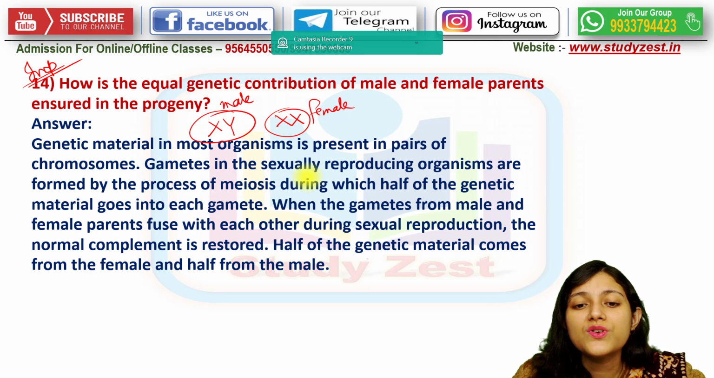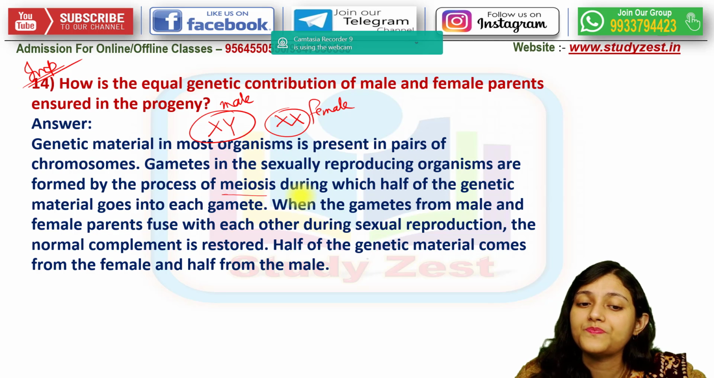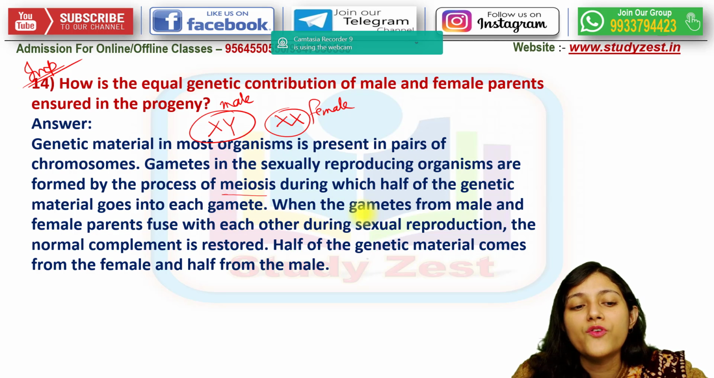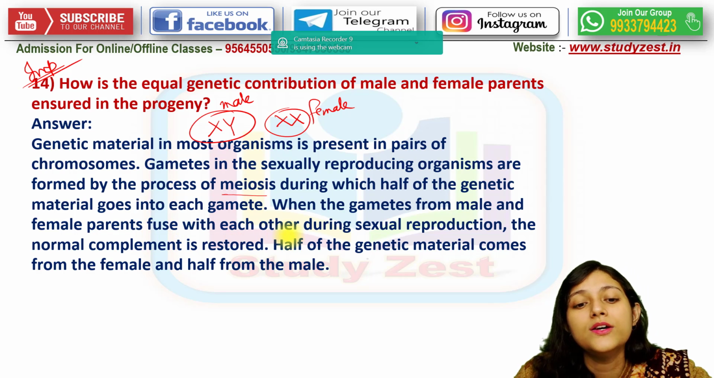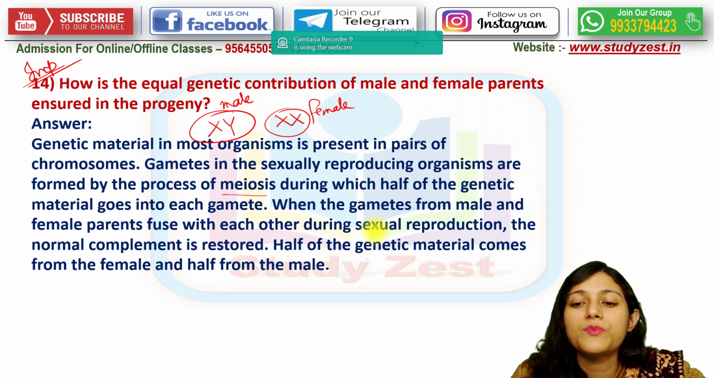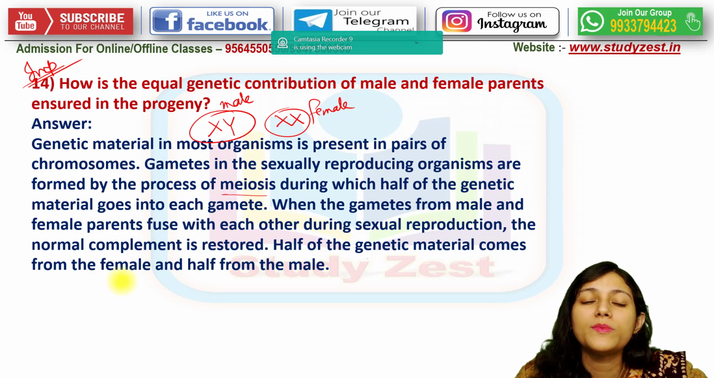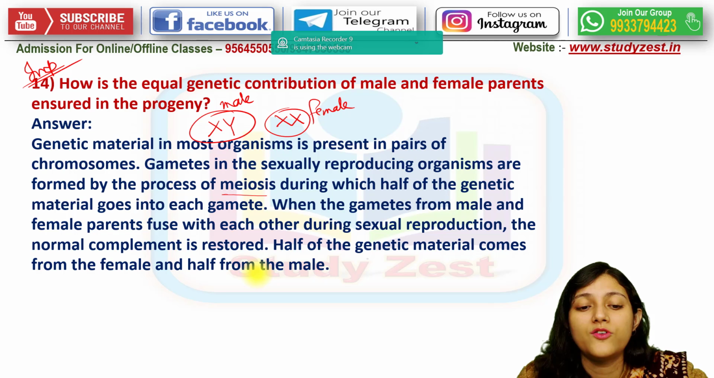Gametes in the sexually reproducing organisms are formed by the process of meiosis. Meiosis is a process of cell division, during which half of the genetic material goes into each gamete. Now, when the gametes from the male and from the female parents fuse together with each other during sexual mode of reproduction, then the normal complement is restored. And half of the genetic material comes from the female and half of the chromosomes come from the male, right?